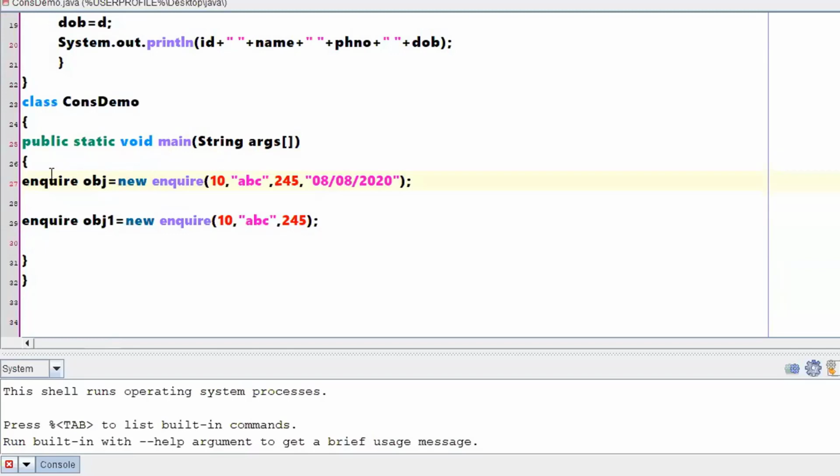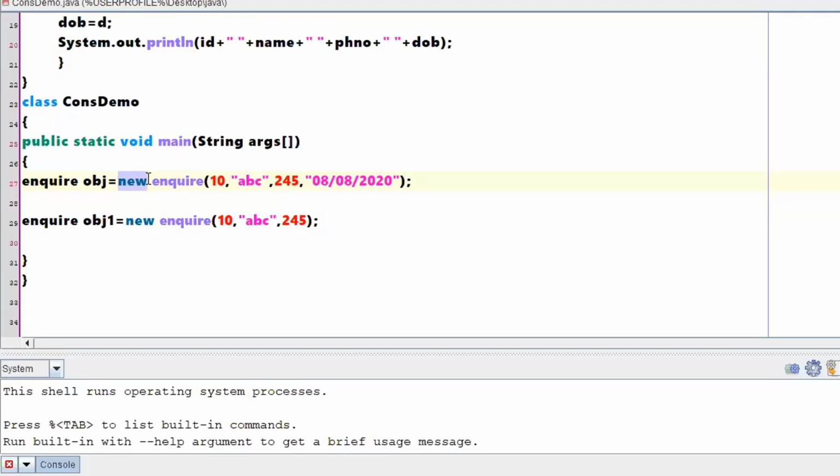Be clear with this particular statement of creating an object. Why? Because there might be a few questions asked whenever you go for interviews, or if you are doing any technical kind of answering, like MCQ kind of technical questions. So there might be a question asking something like this: will the new keyword just create some memory, or will it also initialize the members of an instance variable, right? Or the question may be something like this: new keyword is responsible for creating an object and initializing instance variables of the class. Is it true or false?